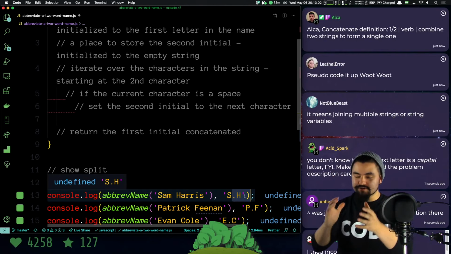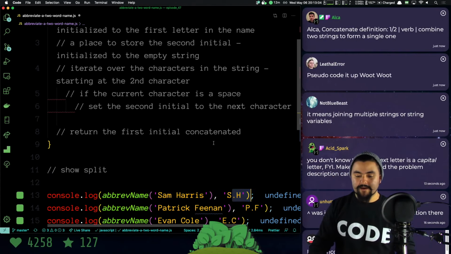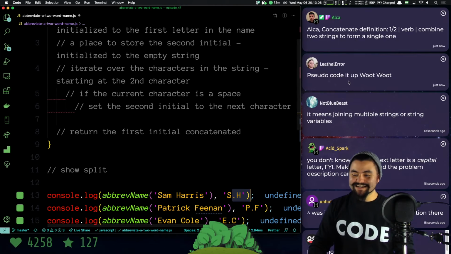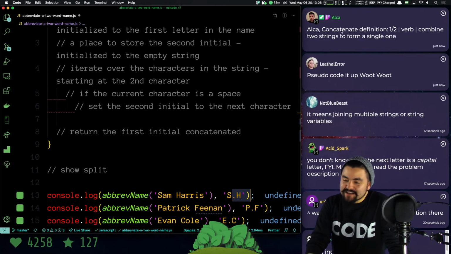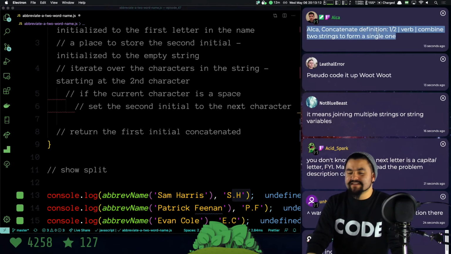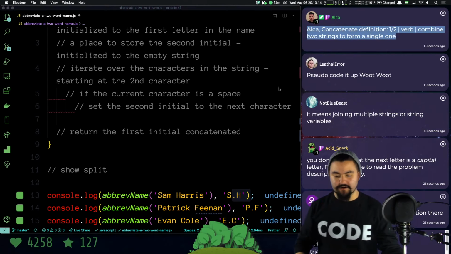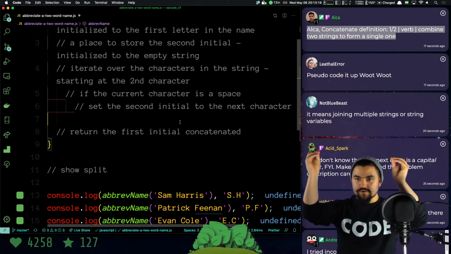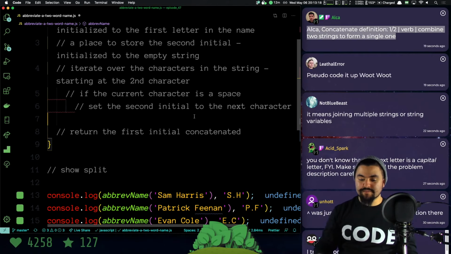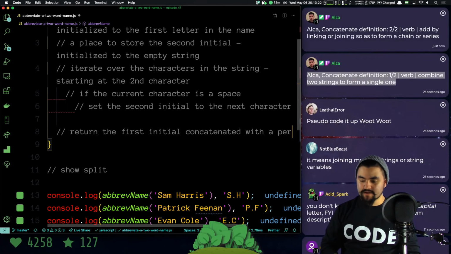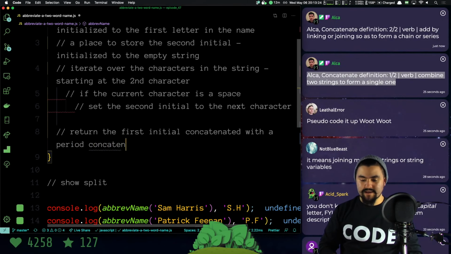We need to create a new string that has those two things there. Concatenate, definition, verb: combine two strings to form a single one. So it's definitely a programmer term, but we basically want to take those two strings and concatenate them with a period in the middle. Return the first initial concatenated with a period, concatenated with the second initial.